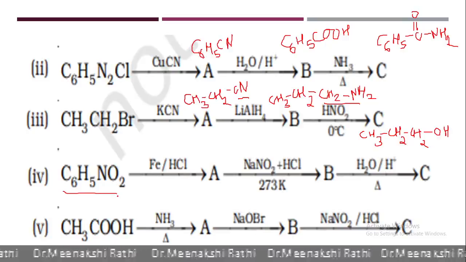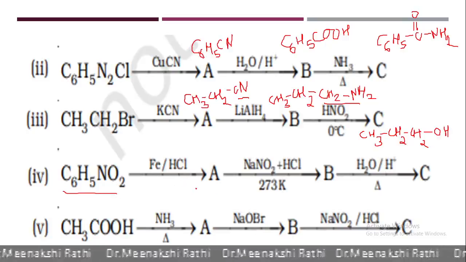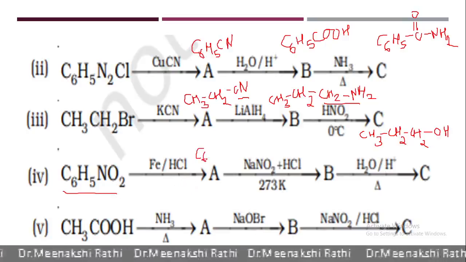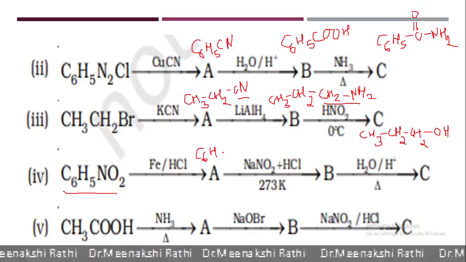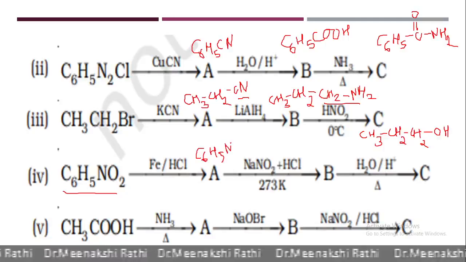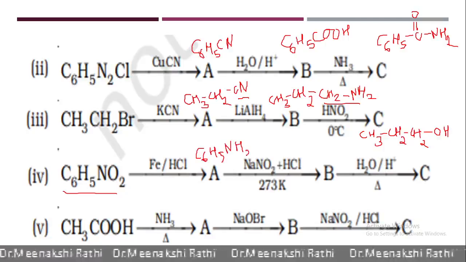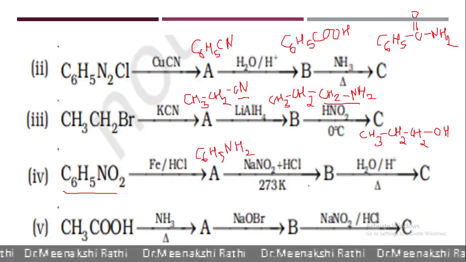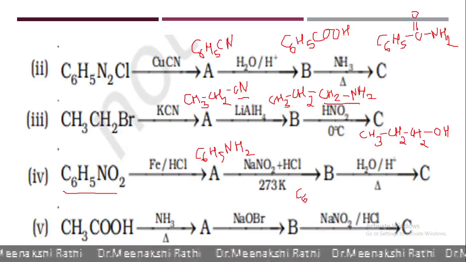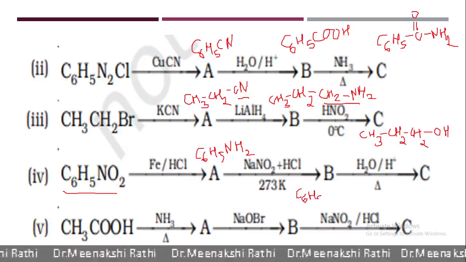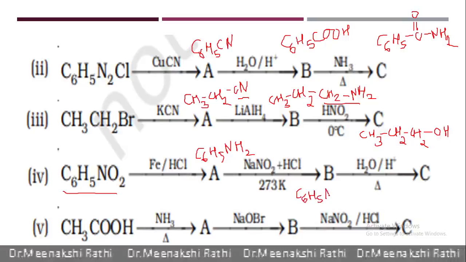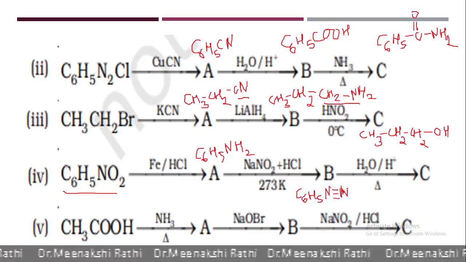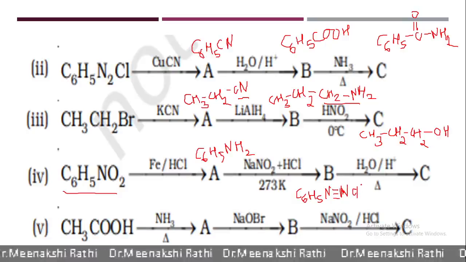Now nitrobenzene. Third reaction: nitrobenzene on reduction gives amine. Aniline is formed, C6H5NH2. These aromatic amines on reaction with NaNO2 and HCl give diazonium salt, and it is C6H5N triple bond N Cl minus.